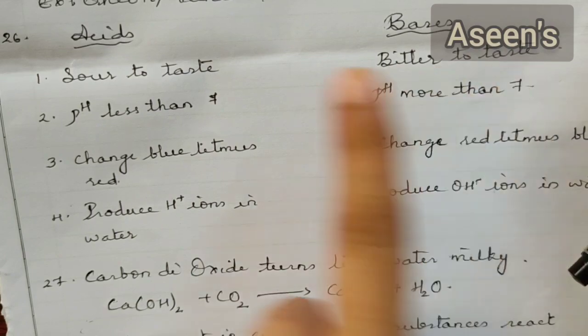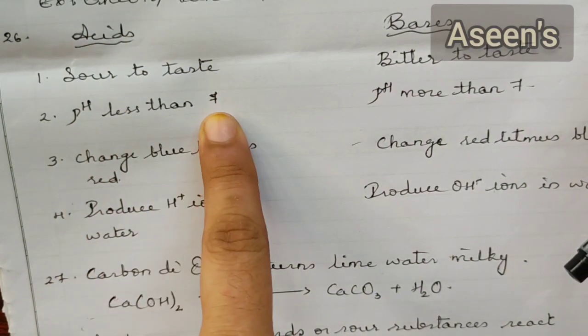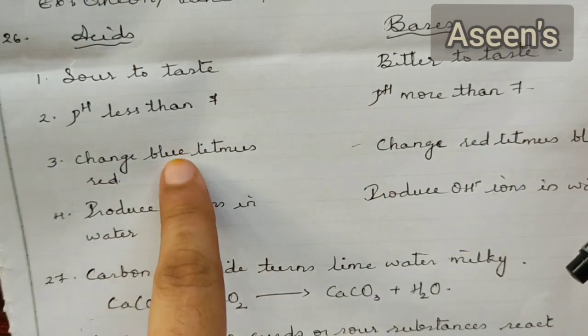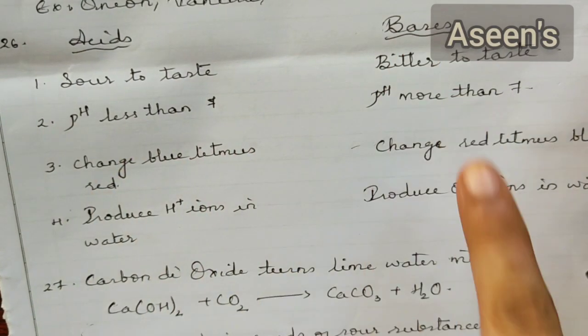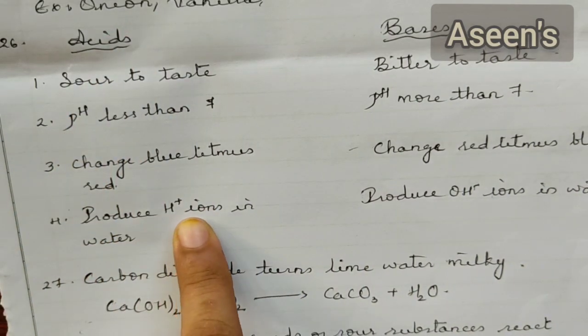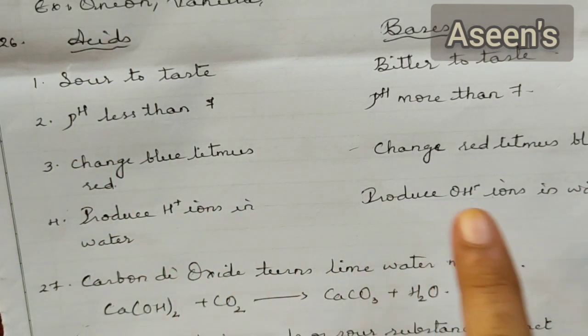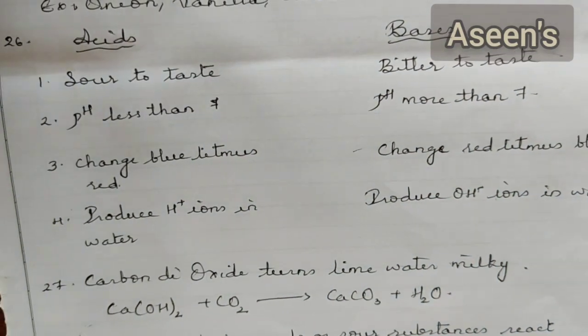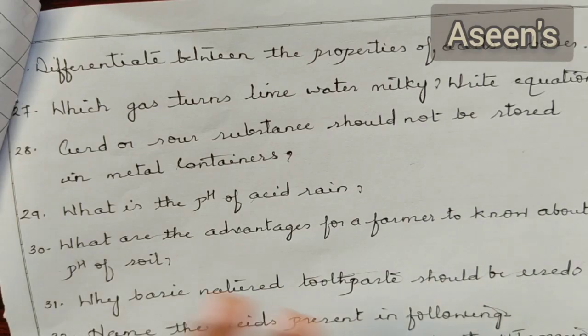Bases are bitter to taste. Acids have pH less than 7. Bases have more than 7. Acids change blue litmus to red, whereas bases change red litmus to blue. Acids produce H plus ions in water, whereas bases produce OH minus ions in water. It's for 2 marks.